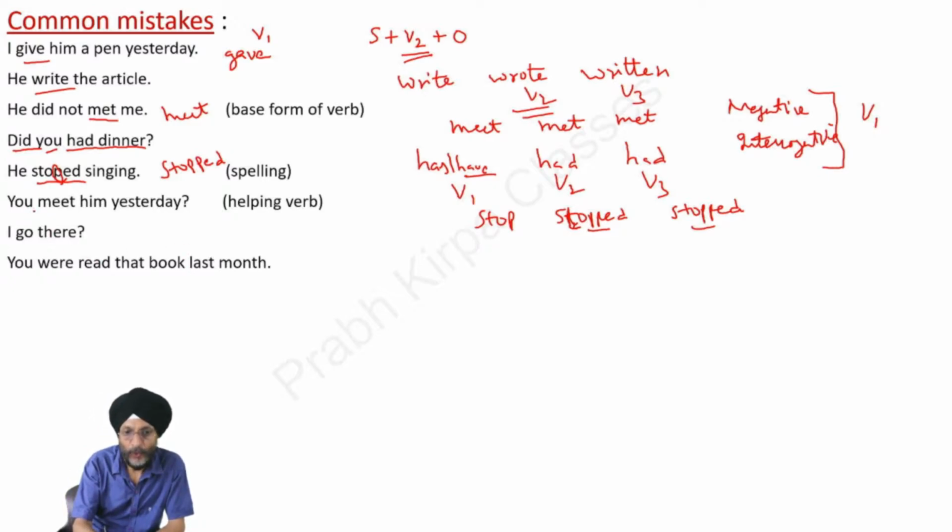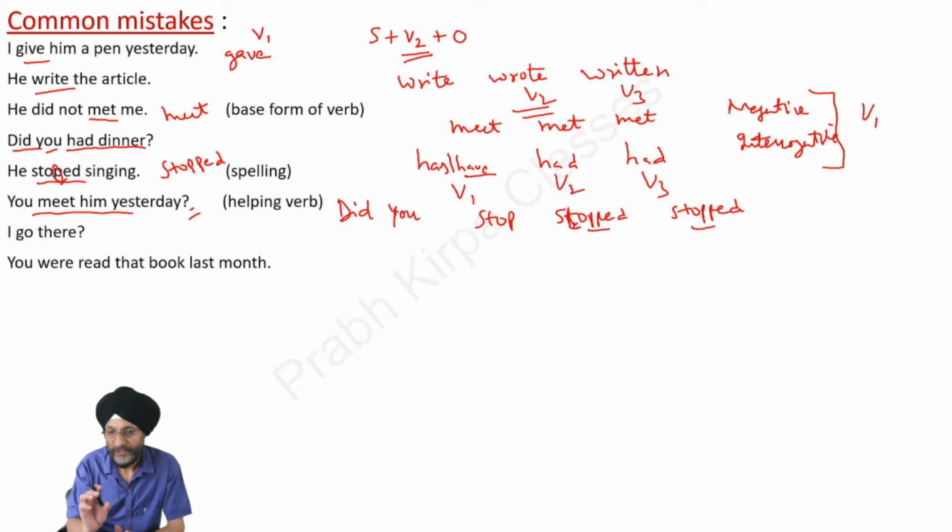Next, you meet him yesterday. Here you will see that a question mark is at the end of the sentence. So this sentence is interrogative. So we will use the helping verb did to make it interrogative: Did you meet him yesterday? And the Y will be in the small form. That is, we will not write it in capital letter. It will be in small letter.